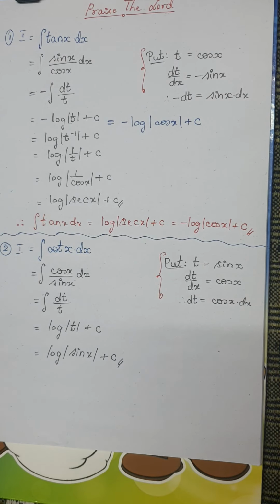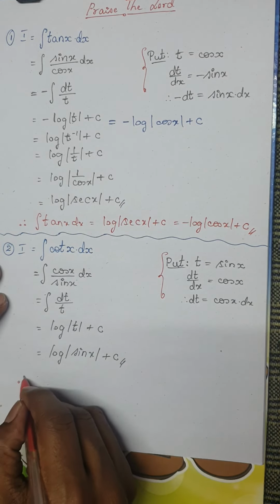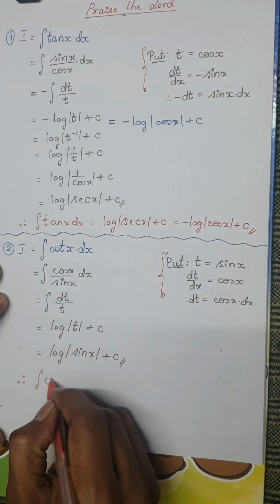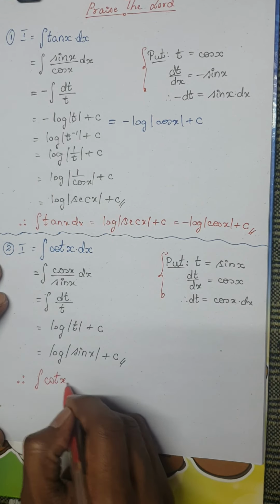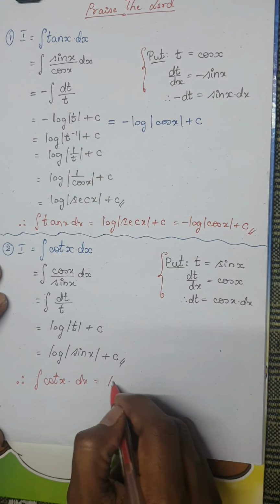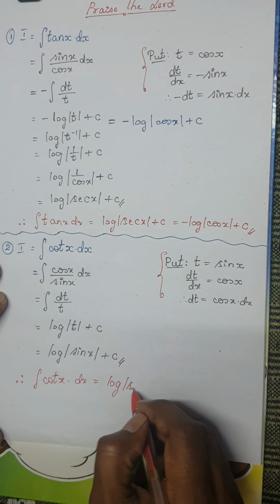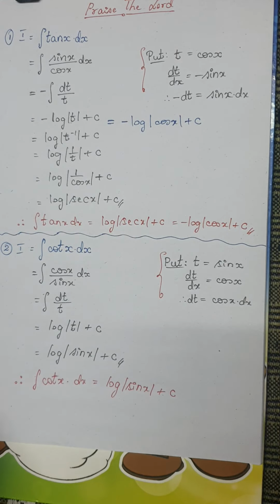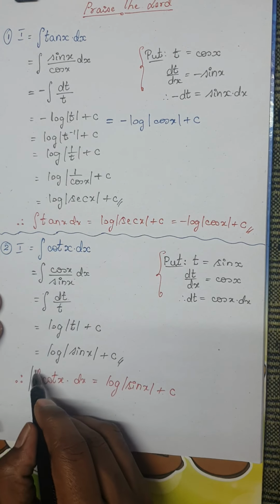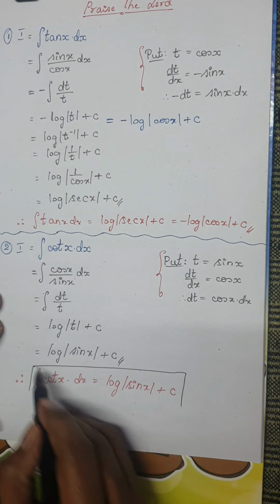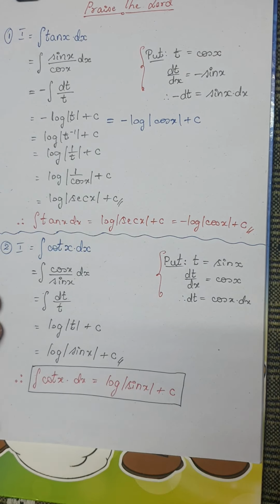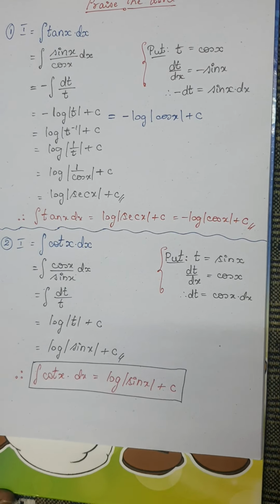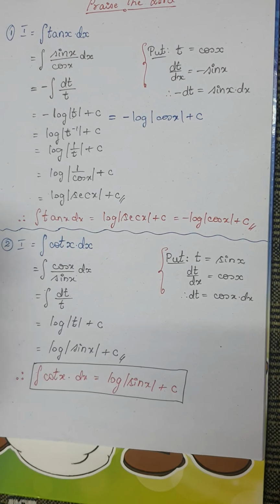This is the final result. Therefore, you can write the formula as the integral of cot x dx is nothing but log of mod sin x plus c. This is the standard result. We are going to be using this in the further classes as a formula itself.